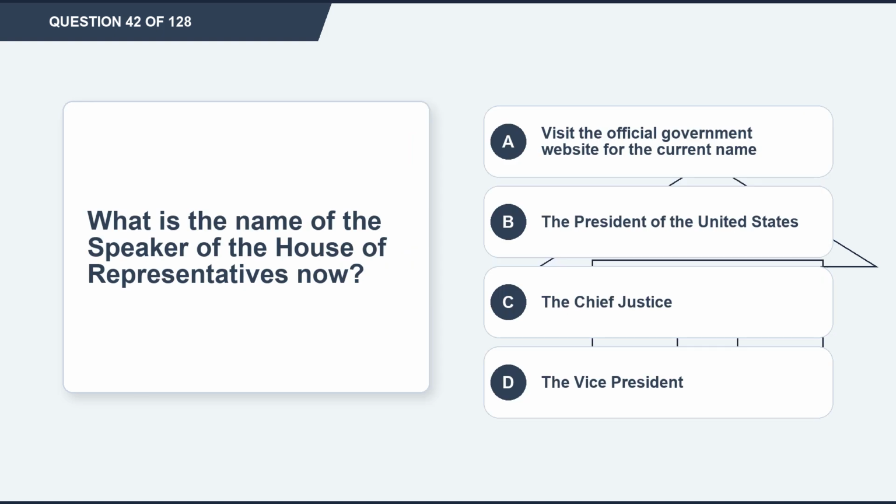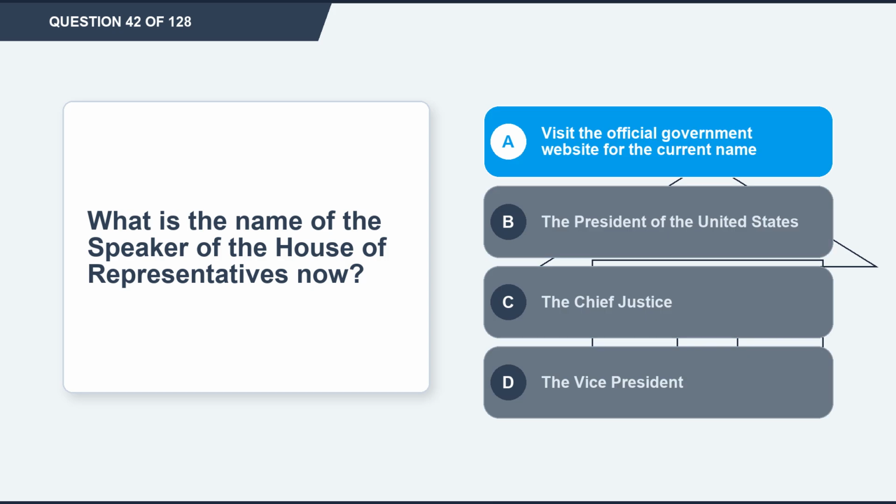Question 42. What is the name of the Speaker of the House of Representatives now? Option A, visit the official government website for the current name. Option B, the President of the United States. Option C, the Chief Justice. Option D, the Vice President. The correct answer is option A, visit the official government website for the current name.